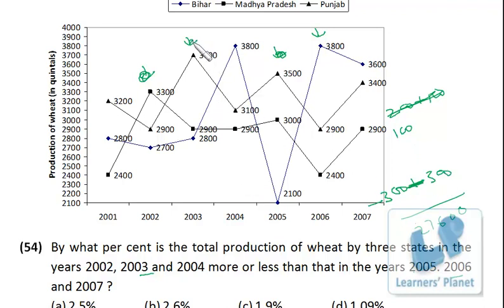Okay, now from 2004 and 7. So this is 4 and this is 7. 38, 36, minus 200. 31 and 34, plus 300, and 29, 29, 0. So finally it is plus 100. So precisely the difference is 500. So our calculation is 5 upon 276 into 100. So 500 by 276. Okay, so our calculation is definitely less than 2%.